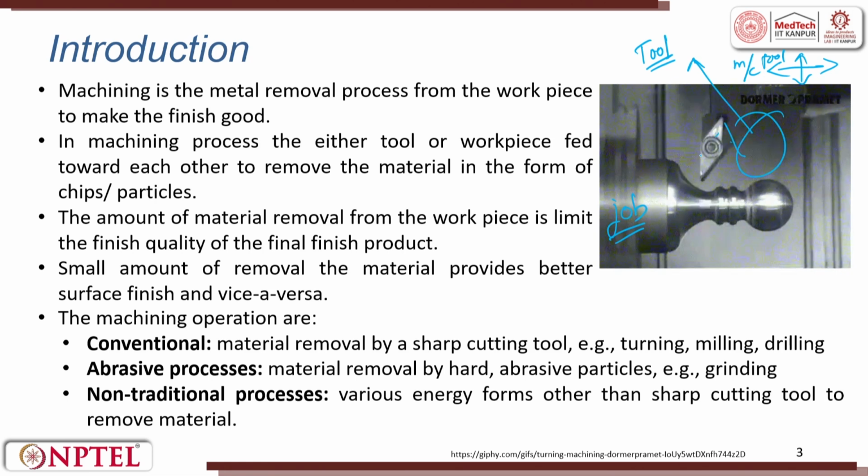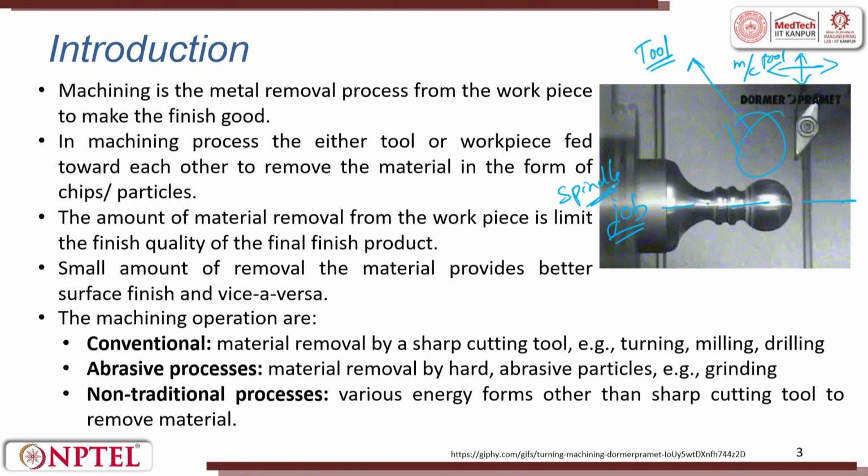This is done by rotating the workpiece. Why do you want to rotate the workpiece? Because you want to generate an axisymmetric profile, and for that it is always a good idea to rotate the workpiece. The workpiece is held in a spindle. The spindle rotates and holds the workpiece very strongly.